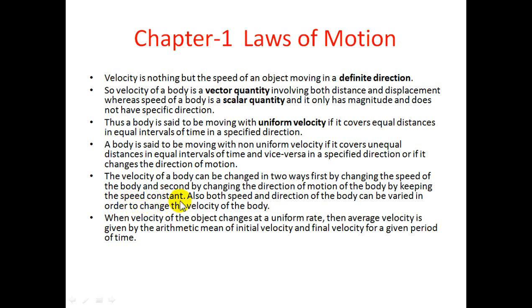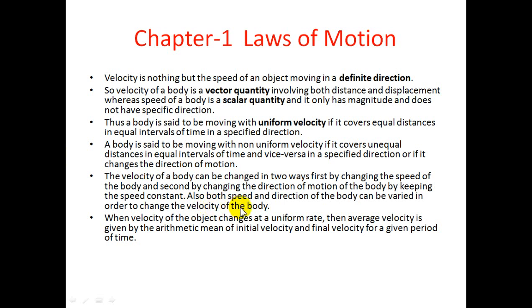The speed is constant, but it is changing the direction of motion. Also, both the speed and direction of the body can be varied in order to change the velocity of the body. So what will happen? Velocity will change.